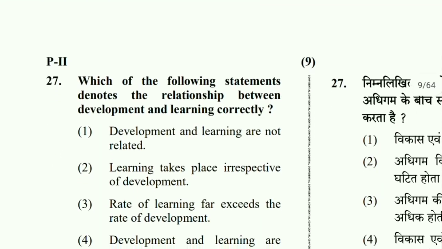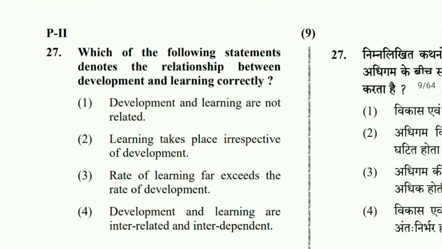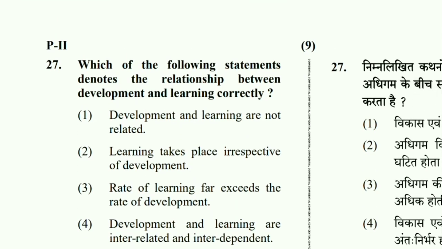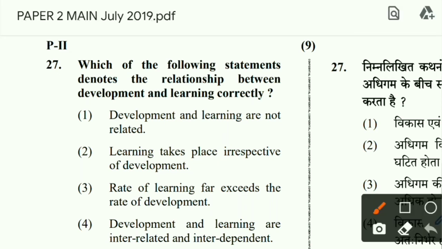Then question number 27. Which of the following statements denotes the relationship between development and learning correctly? Read the statement very carefully. Development and learning are not related. They are very much related. Learning takes place irrespective of development. No. Development is a key to learning, because without development, learning cannot occur.